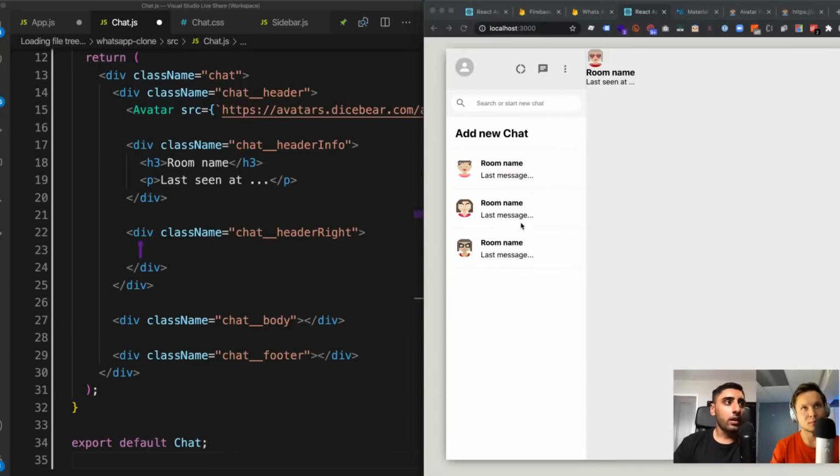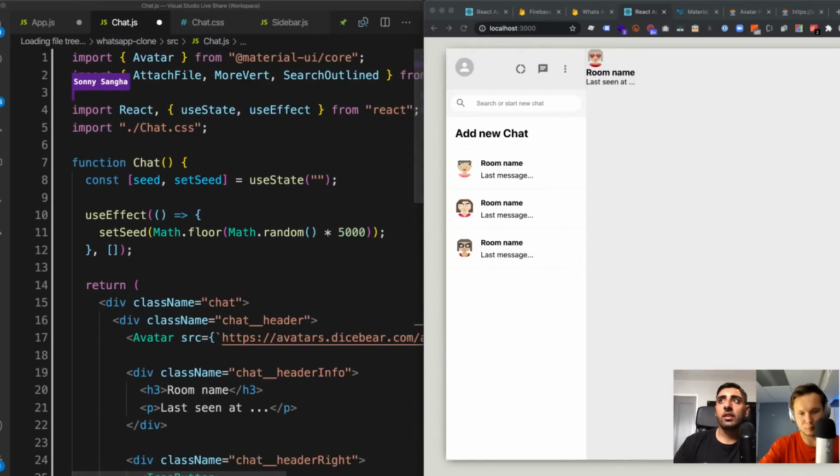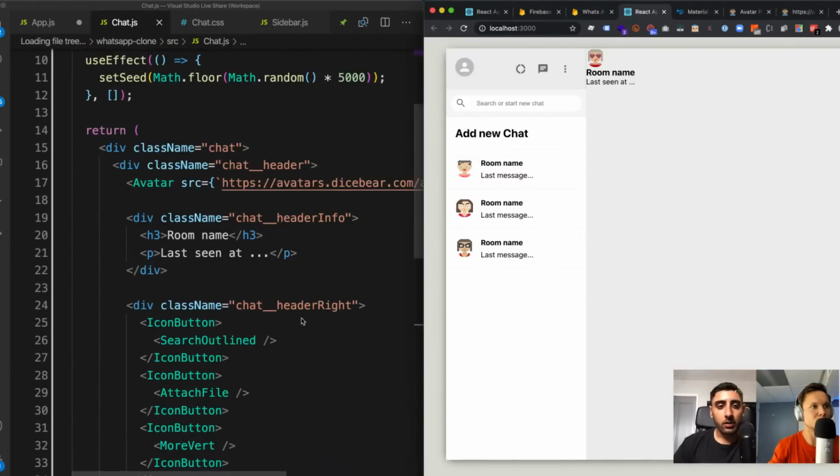It has a search outlined icon, an attach file, and a more, so three dots. And I'm going to wrap those like we did earlier inside of icon buttons. Remember from earlier, that just made it clickable, so that gave us that nice ripply effect. So at the top I can import those things and save the file.